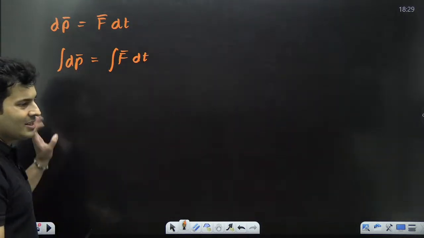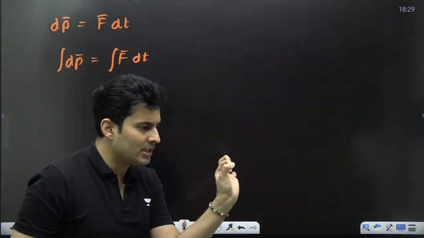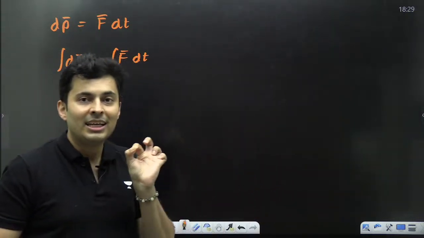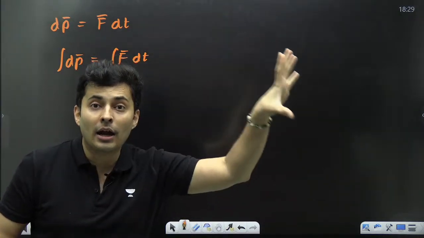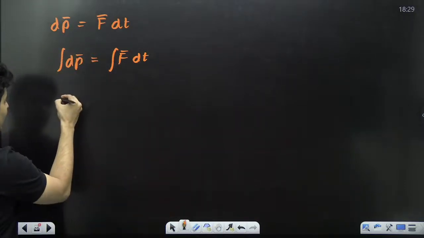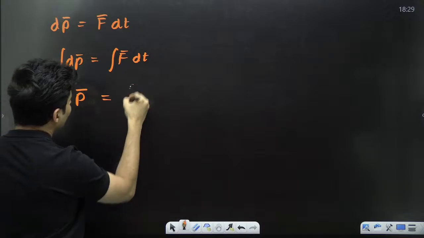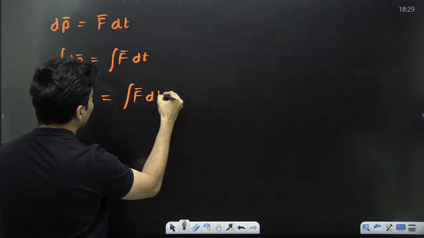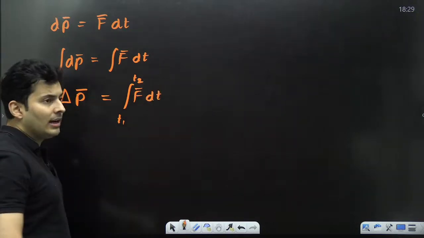Integration of dp means small change in momentum plus small change in momentum plus small change in momentum. Integration means adding. dp means small change. I add all of them. What do I get? I'll get the total change in momentum. This will be integration of the force with time from the time it started till the end.